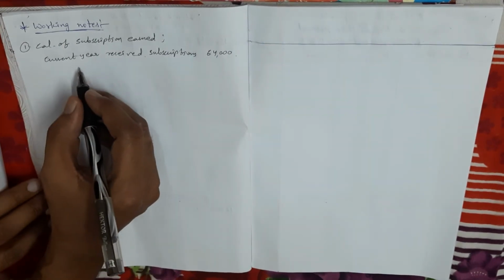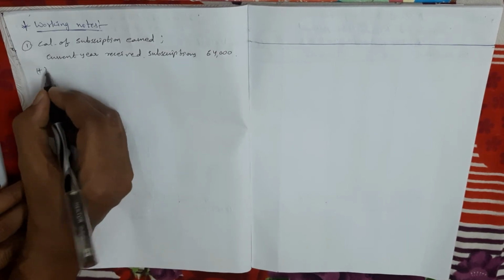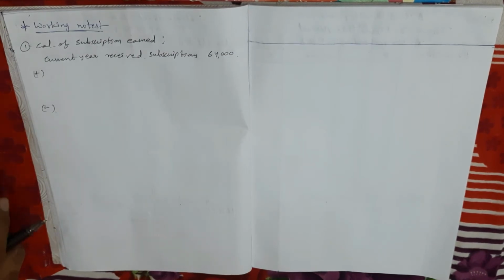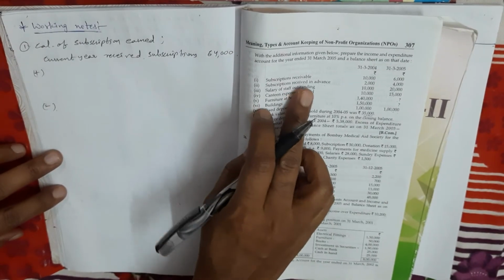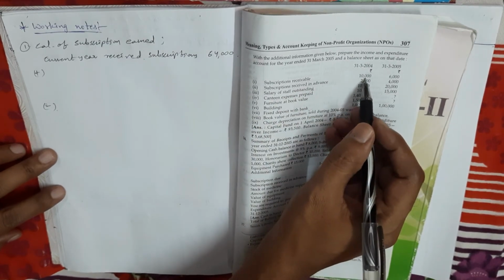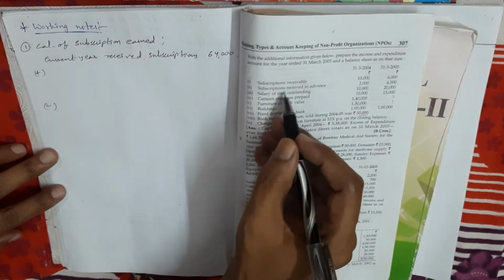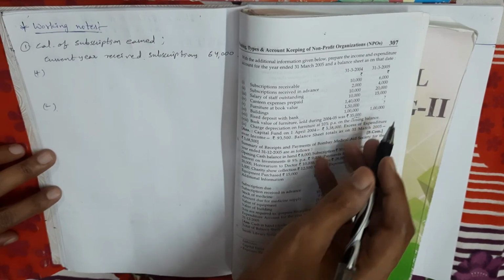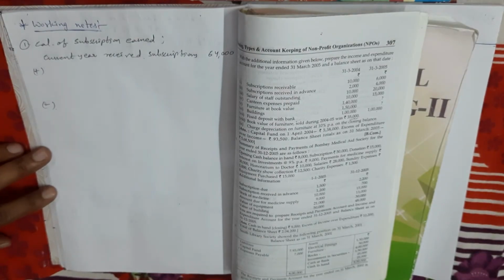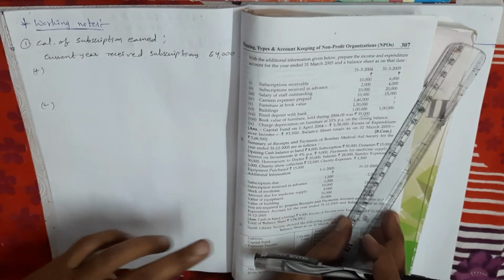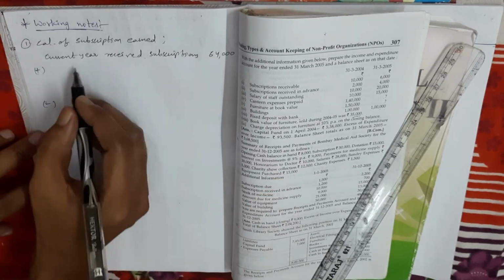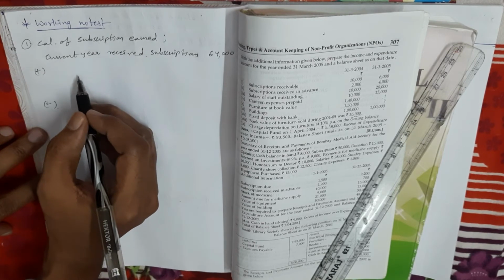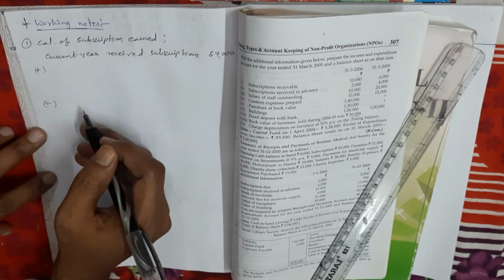So from this amount, make the adjustments. See, subscriptions receivable 10,000 rupees in last year, 6,000 rupees in current year. Next, subscription received in advance last year 2,000 rupees and current year 4,000 rupees. So in short, I explained how to calculate the present year actual subscription amount which we show in the income and expenditure account. So my dears, to calculate the present year subscription amount, actual amount, we have to add present year related amount and we have to deduct last year and next year related amount.